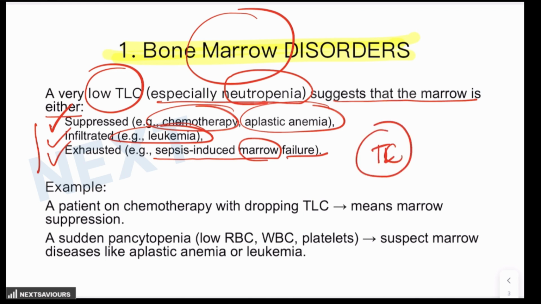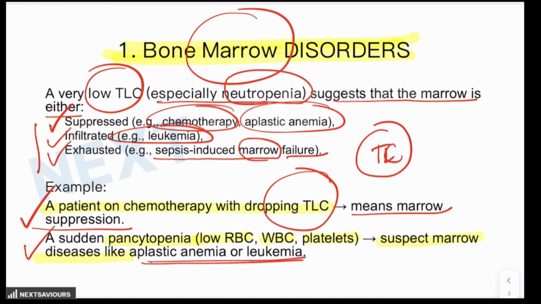If I give you some examples, like a patient on chemotherapy with a dropping total leukocyte count, it means that marrow suppression has already started. Another example, a sudden pancytopenia, that means low RBC, WBC, and platelet count, makes us suspect marrow diseases like aplastic anemia or leukemia. So although the total leukocyte count could be altered in case of infections, in case of marrow disorders the total leukocyte count is a very key factor for reflecting that the patient could be having a bone marrow abnormality.